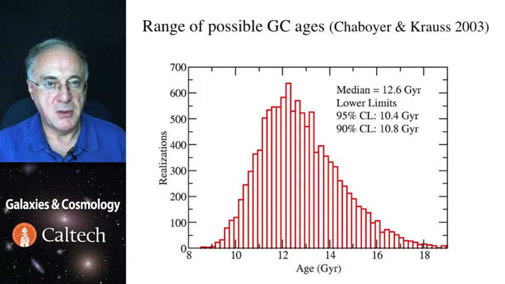Clusters could have different ages, and they probably do, so that will contribute to the spread as well. So the peak of this distribution is indeed where it should be, a little more than 13 gigayears ago, which allowed for a few hundred million years for galaxy and clusters to form. Of course, there are no clusters older than the universe itself. The fact that the distribution has a high end tail is simply indicative of the errors in age estimates.